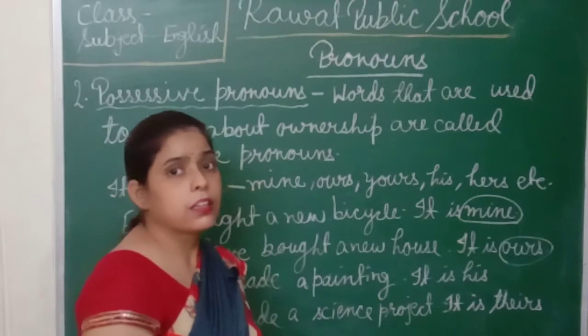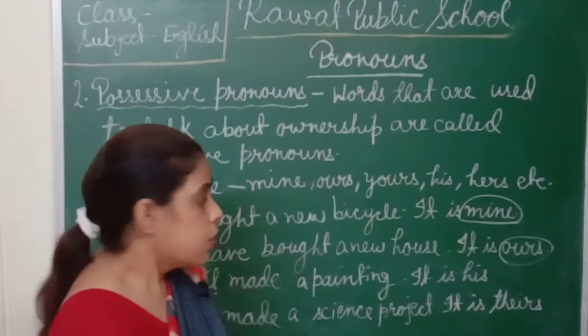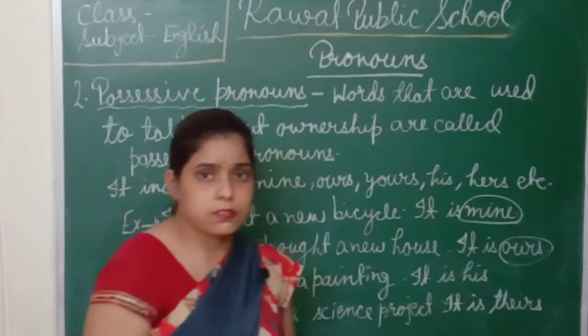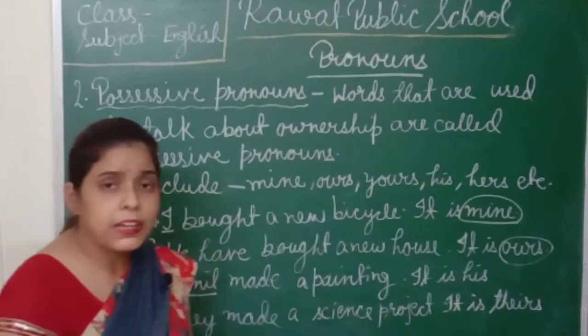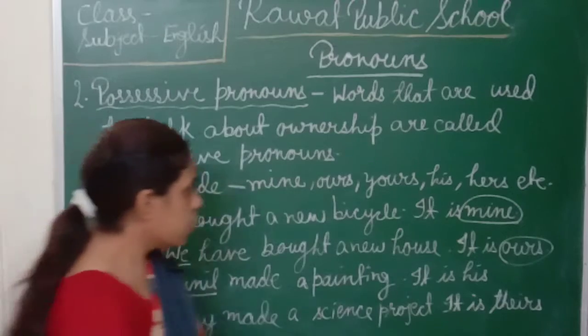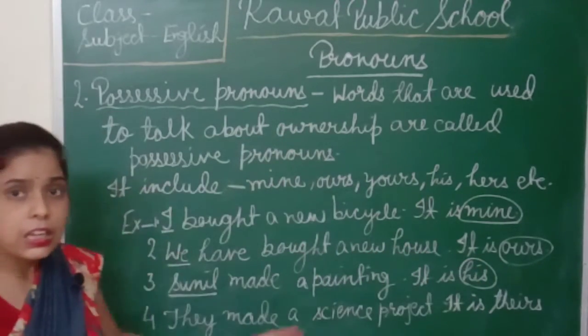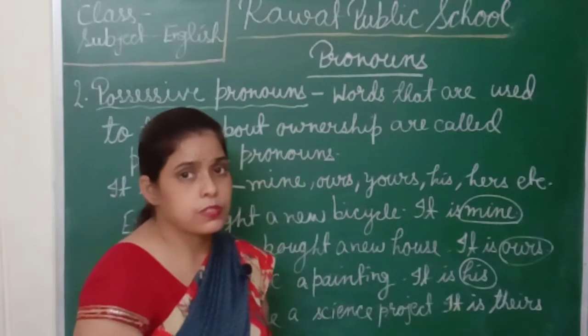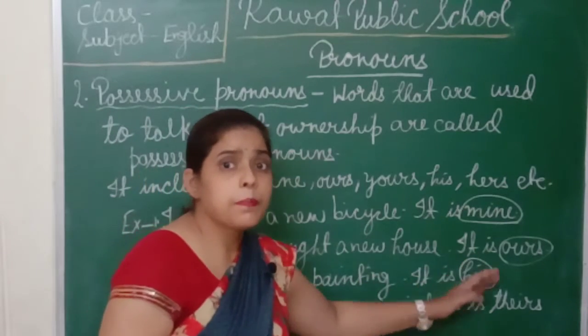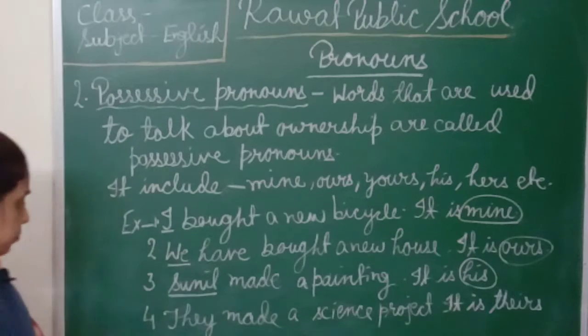Who made a painting? Sunil. It is his. Whose painting? His. So here, his is a possessive pronoun.